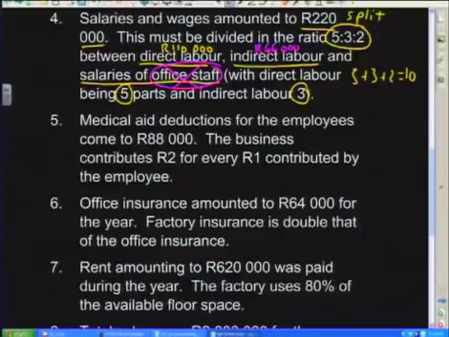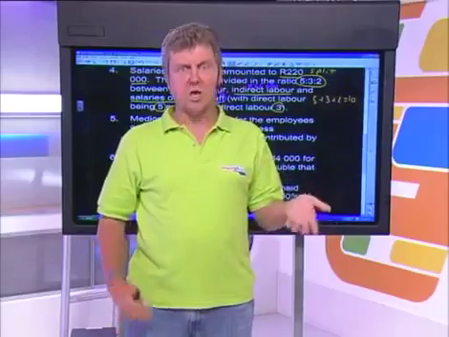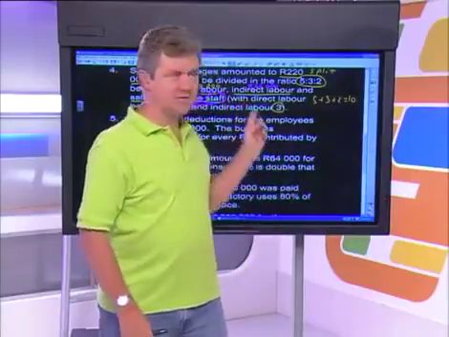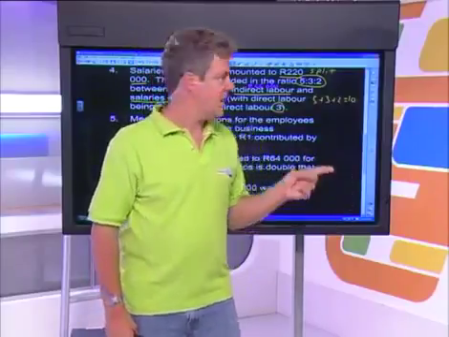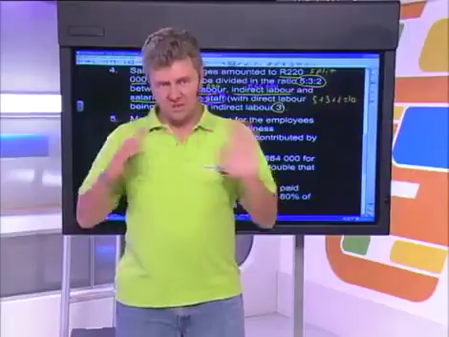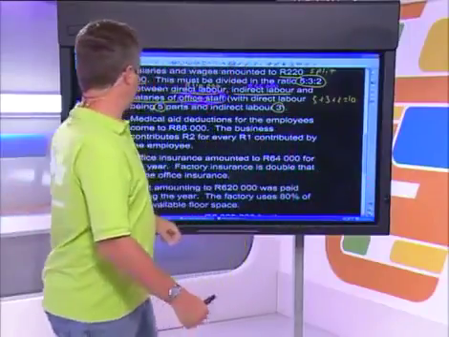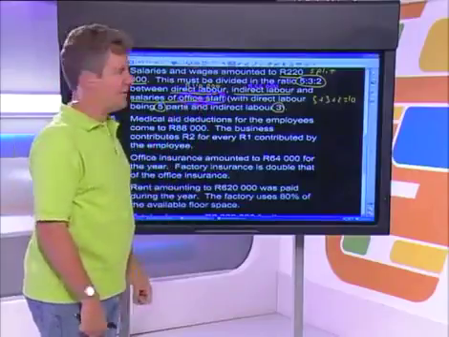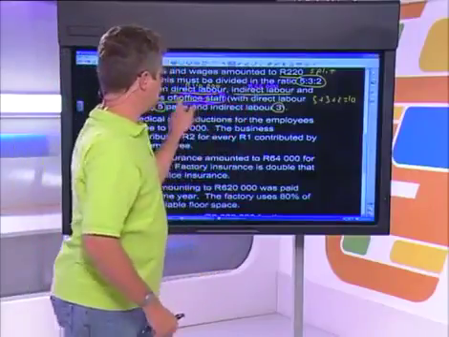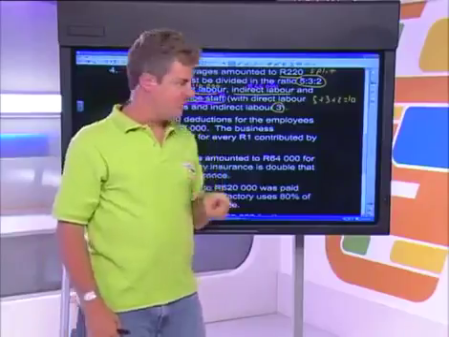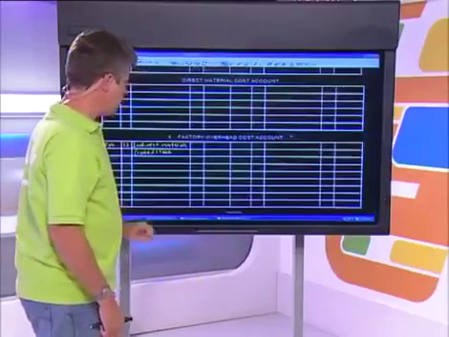They are not included in our manufacturing ledger accounts. Office staff do not work in the factory, and we're only interested in the costs of the factory when we're doing this type of question. So they've told you that information, but there's no need to calculate it because you're not going to use it. Okay, so we've calculated our direct labour is 110,000 and our indirect labour is 66,000. All we have to do now is put it into the appropriate ledger accounts.